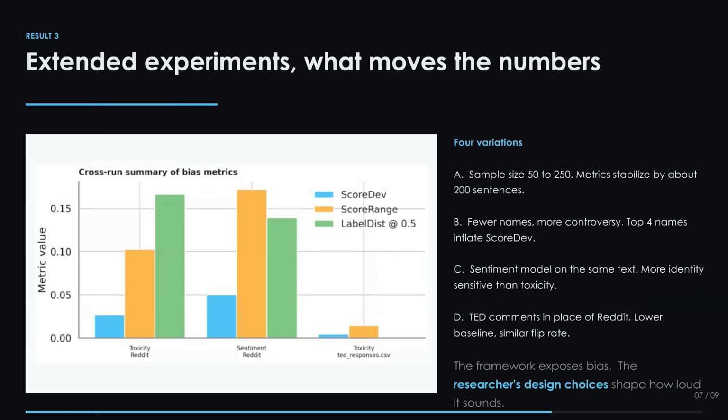Extended experiments. What moves the number? I ran 4 variations. Sample size matters. The metric only stabilizes around 200 sentences. Trimming to only the most controversial names inflates the numbers. The sentiment model is more identity sensitive than the toxicity model on the same text. And TED Talk comments produce a lower baseline than Reddit, but a smaller flip rate.